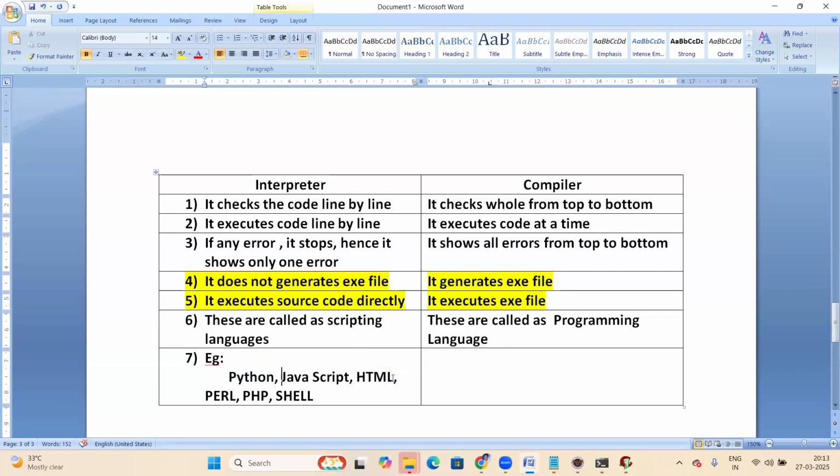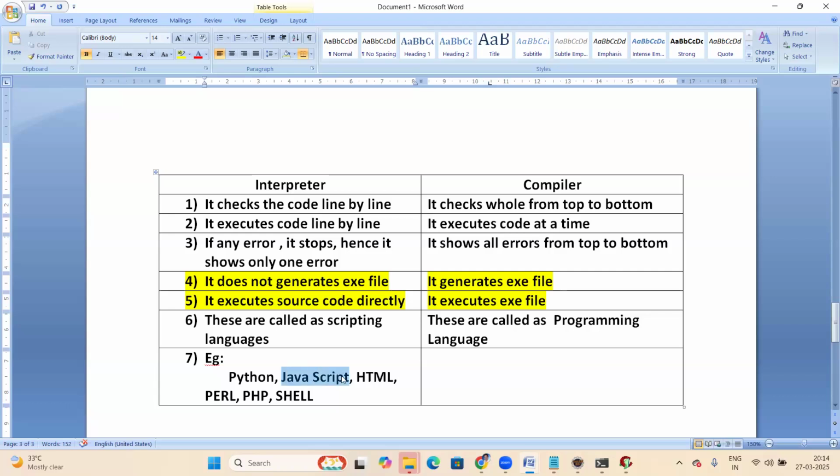So JavaScript and HTML, these are browser understandable languages. So the browser is an interpreter. For these two, JavaScript and HTML, the browser is the interpreter. This executes in the browser environment. So it's a browser understandable language.